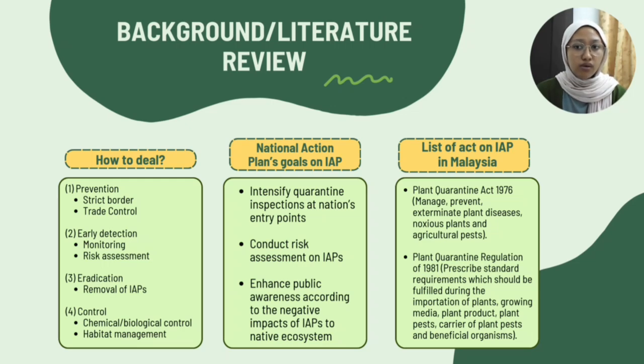The National Action Plan was established with three goals, which are to intensify quarantine inspection at national entry points, conduct risk assessment on invasive alien plants, and enhance public awareness of the negative impacts of invasive alien plants on the native ecosystem. There are two acts on invasive alien plants in Malaysia. First, the Plant Quarantine Act 1976. It is to manage, prevent, and exterminate plant diseases, noxious plants, and agricultural pests in order to increase collaboration in the management of pest movement in global trade.